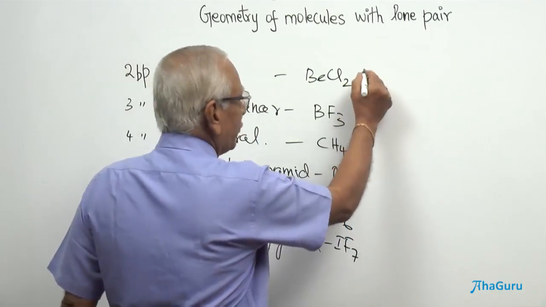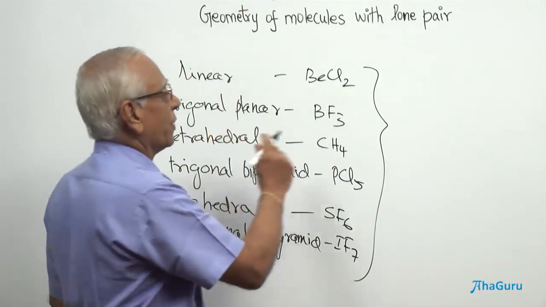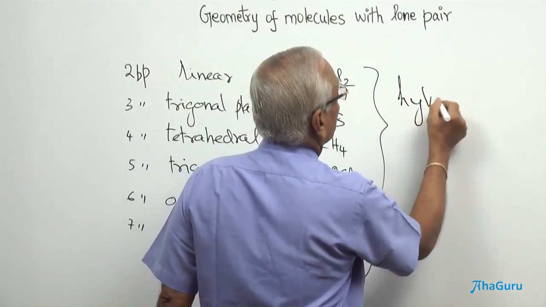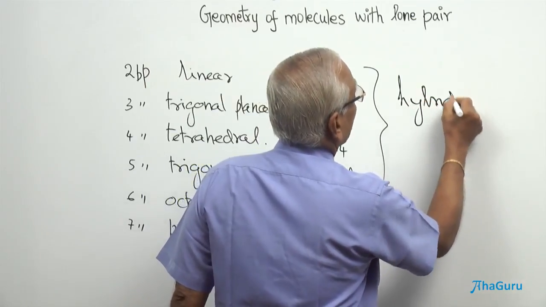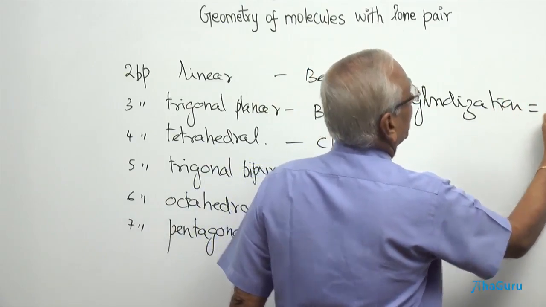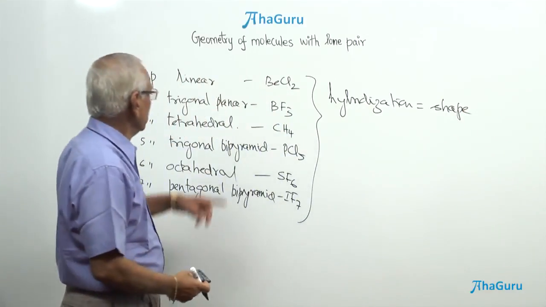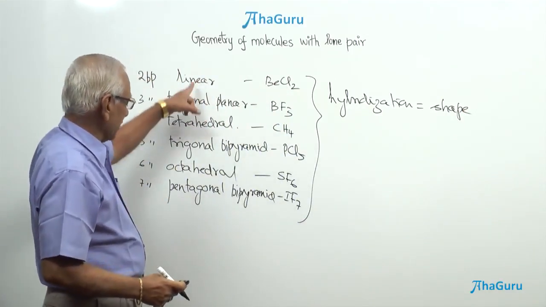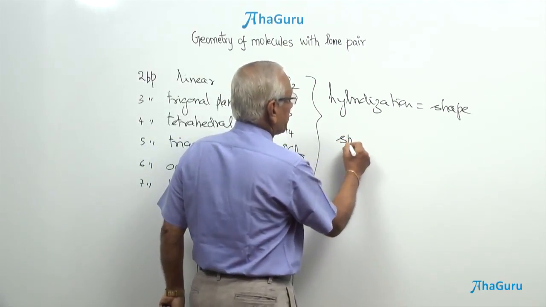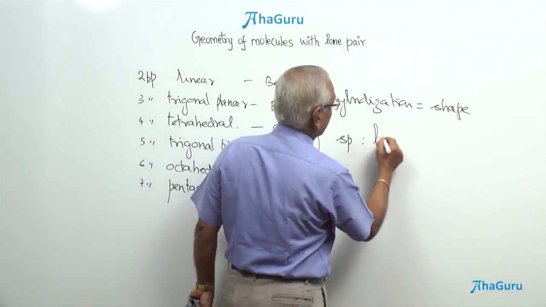Now, therefore, the characteristic of these molecules containing only bond pairs is that the hybridization is equal to shape. Hybridization is equal to shape. For example, sp hybridization is also known as linear hybridization.